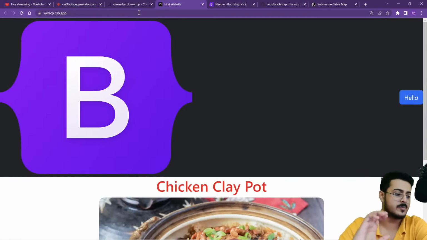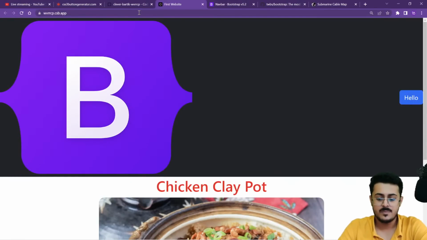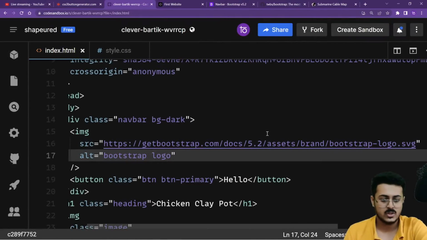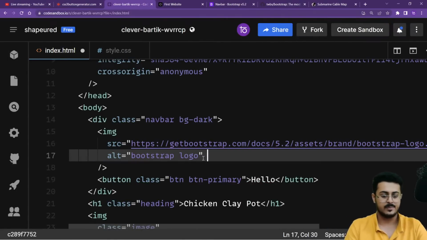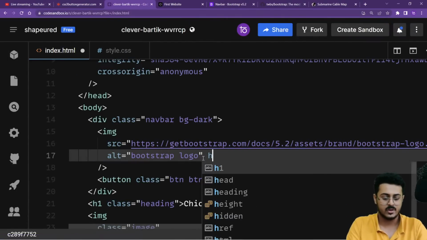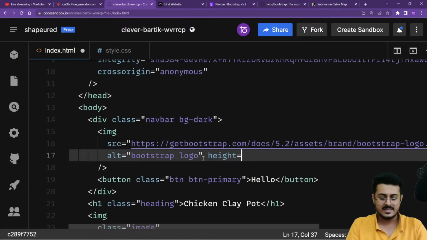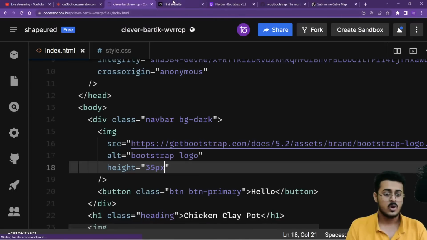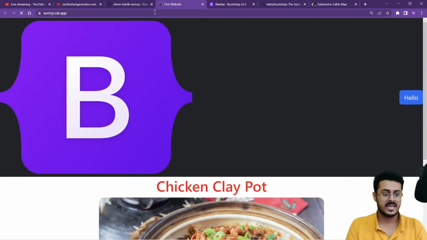Okay, so the image is pretty huge. We don't want an image of this size itself, so we need to decrease the size of the image. So let's go back to our source code, and for the image let's have the height attribute right over here, height, and let's set up the height as, let's say, 35 pixels. Okay, let's save this right over here, go back to our website, reload the page.